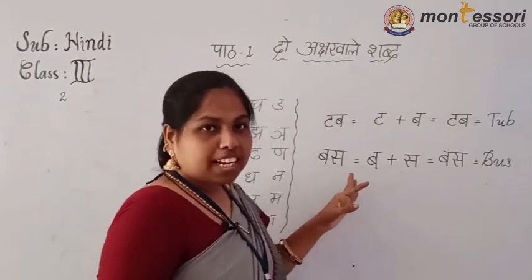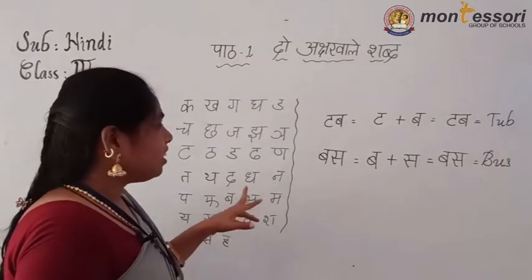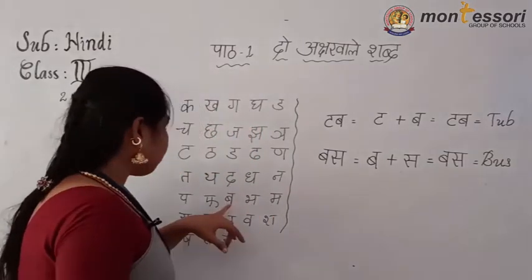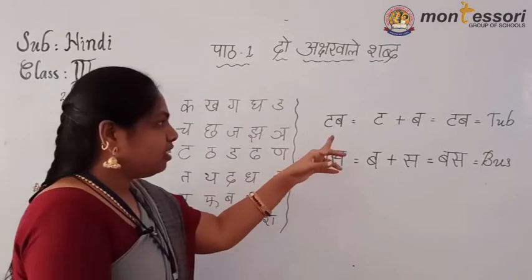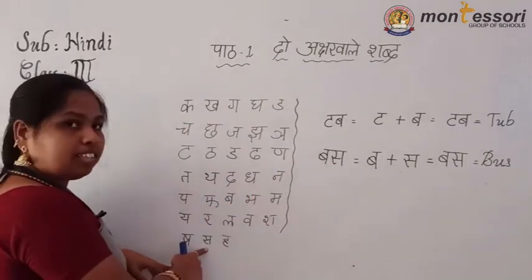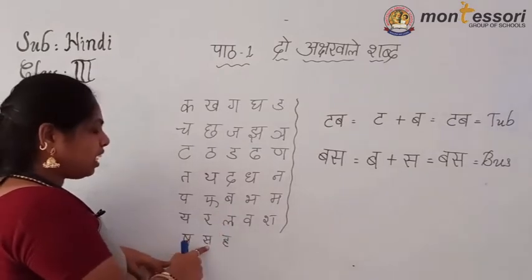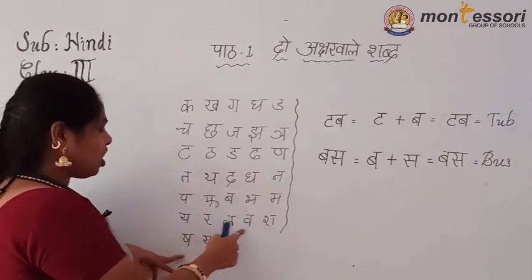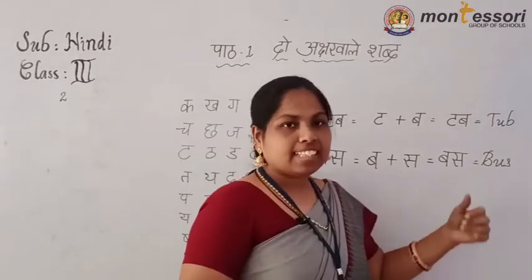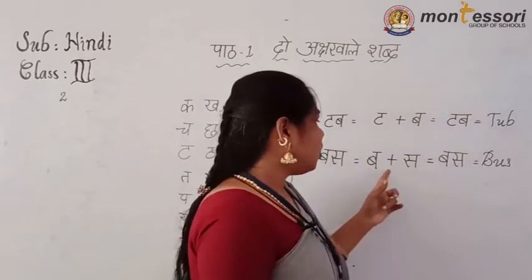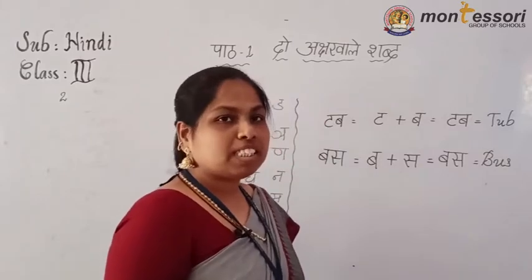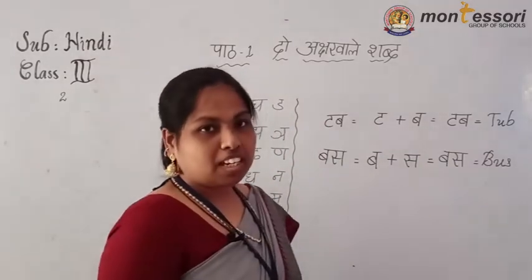How do we identify this word? By saying this one, or otherwise by knowing the Varnamala. Okay? See here, ba. Now only we learned ba, and where is sa? See, sa. Ba, sa. Ya, ra, la, va, sha, sha, sa, ha. Sa. Both two letters we added here as a bus. How are you going to identify this one? Ba, sa, bus, by knowing the Varnamala.